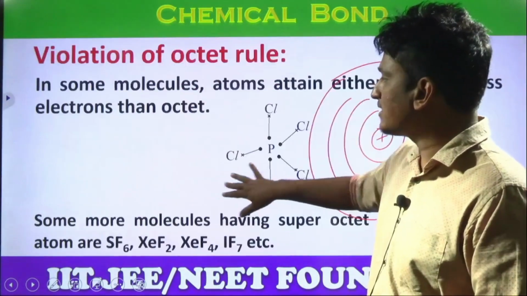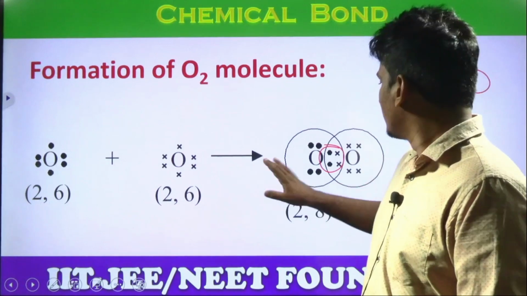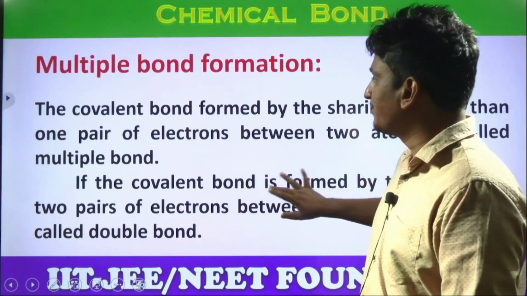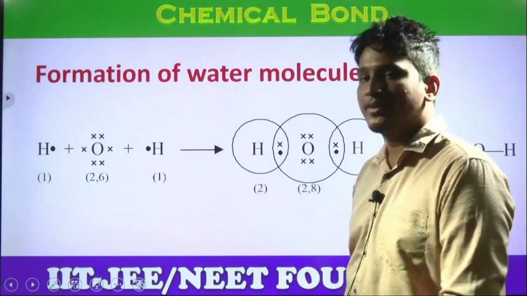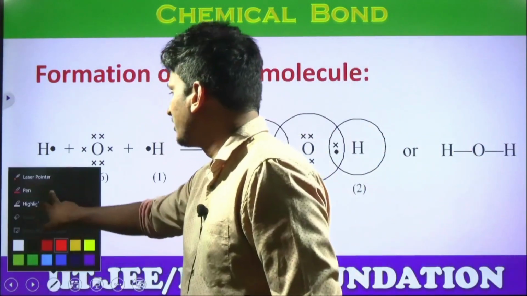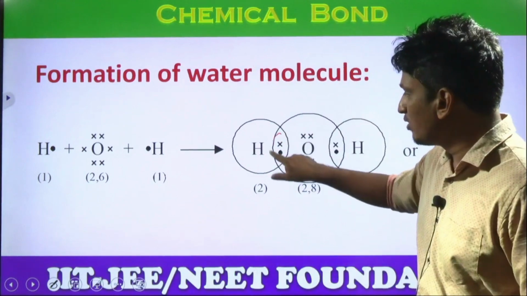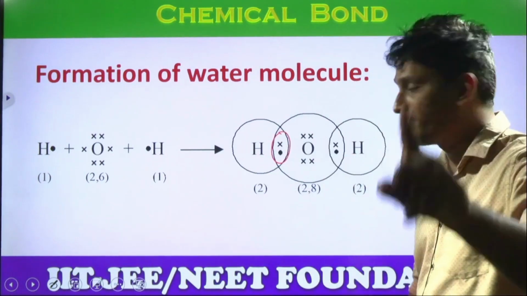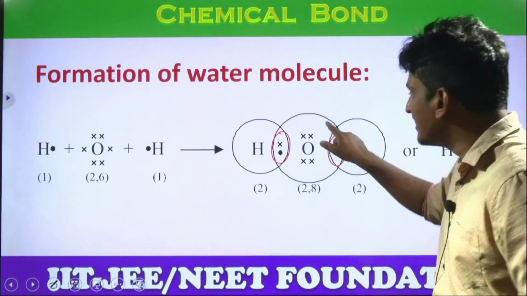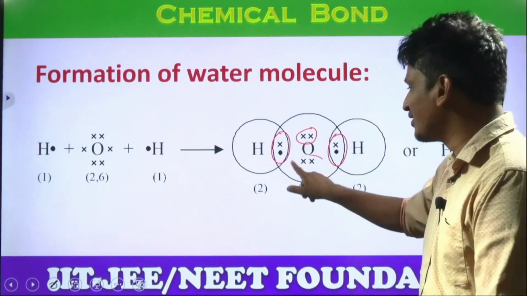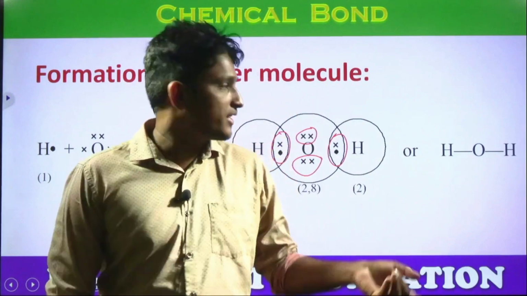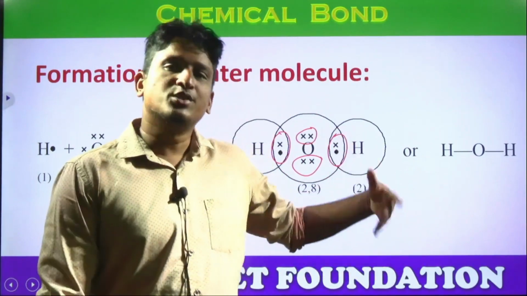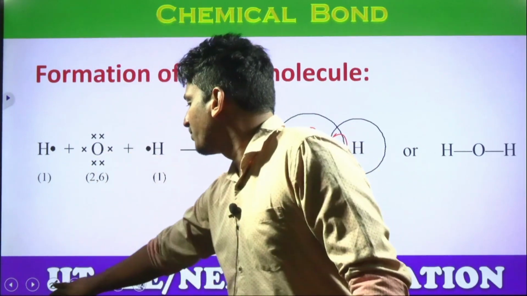So let's see some examples here, students. The O2 molecule is done. Look at this example, H2O. Can you identify the number of lone pairs and bond pairs in H2O? Is this a lone pair or bond pair? Bond pair. This is a bond pair. This is a lone pair. This is a lone pair. 2 lone pairs and 2 bond pairs. Yes or no? That's it. A pair of electrons which participate is a bond pair, and those which do not participate are lone pairs.